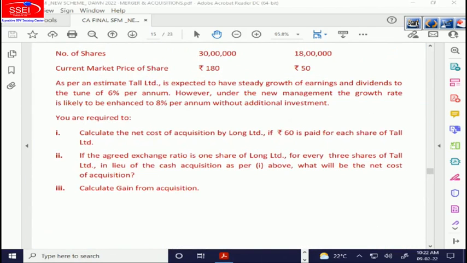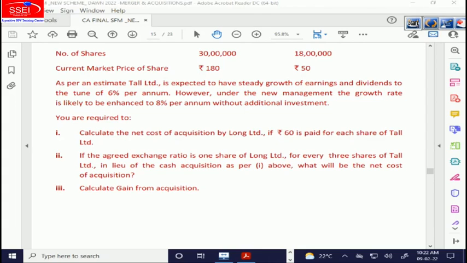Second part: if the agreed exchange ratio is 1 share of Long for every 3 shares of Toll, in lieu of the cash consideration as per one above, what will be the net cost of acquisition? So once again we have to find the net cost of acquisition, but this time it is a stock deal. So what are we paying to Toll? That depends upon what the post-merger share price shall be. So the post-merger share price we have to calculate.